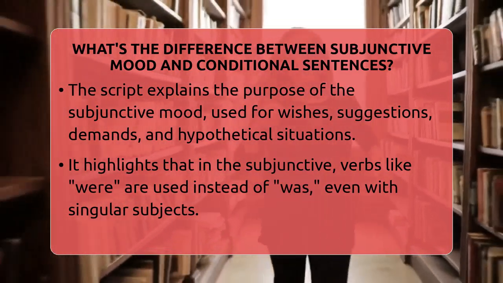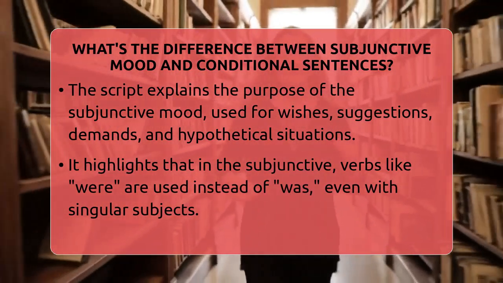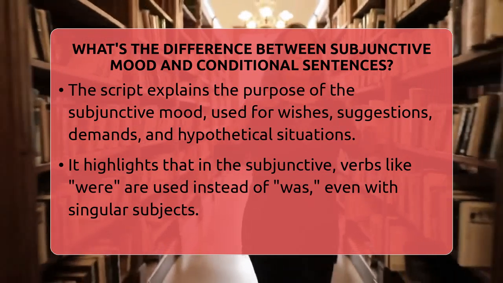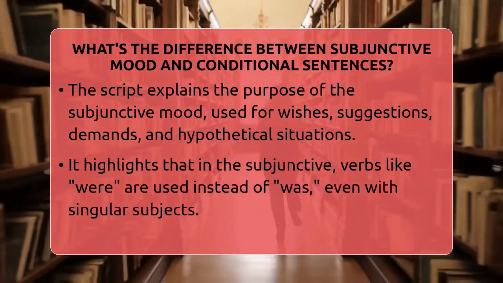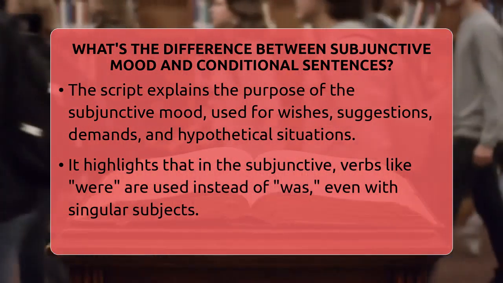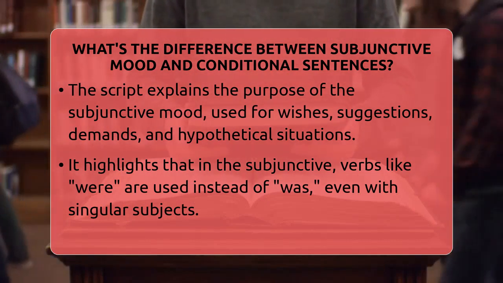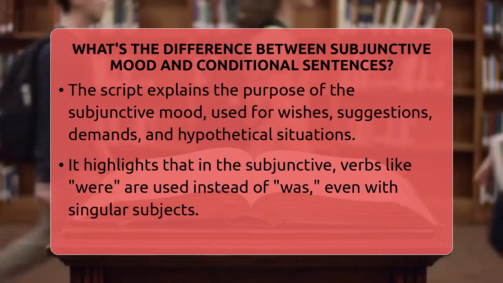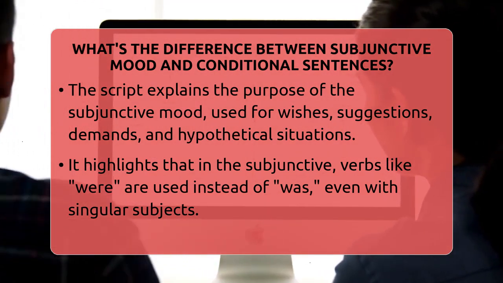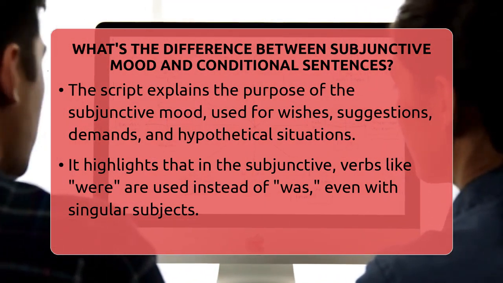What's the difference between subjunctive mood and conditional sentences? Imagine you're trying to describe something that isn't real or talk about what could happen if certain things were different. How do you do that clearly in English? That's where understanding the difference between the subjunctive mood and conditional sentences really helps.